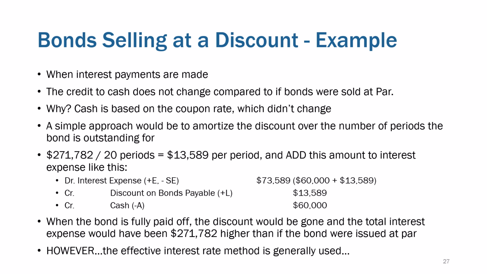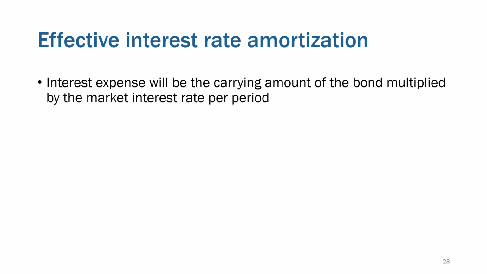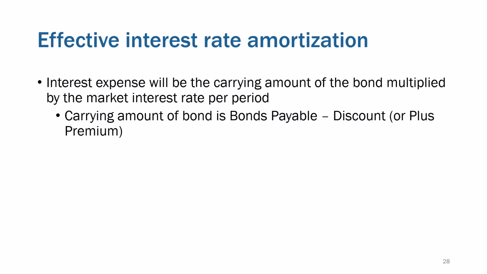and we'd be all good. The tweak on that, and this is a complex tweak though, is companies generally use the effective interest rate method. All right, so that was the straight line method I just showed you, but they really don't use it. They use the effective interest rate method. So interest expense is going to be based on the carrying amount of the bond multiplied by the market rate. The carrying amount of the bond is the bonds payable minus the discount or plus the premium.